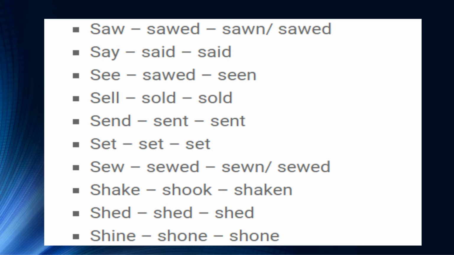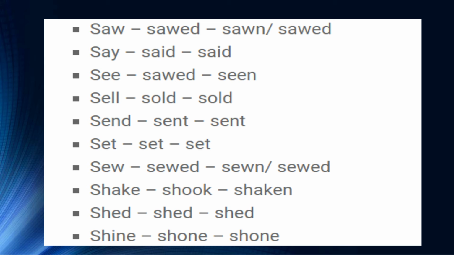The next word in the list is saw. Please pay your attention because the same word is pronounced in American English differently. And in American English, its pronunciation is saw. But in British, it is called saw. Yes, one more interesting thing about it.